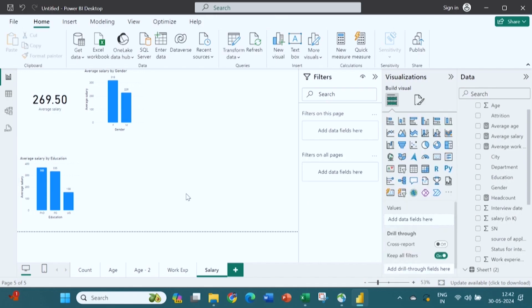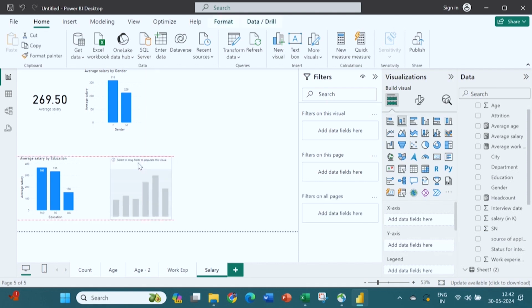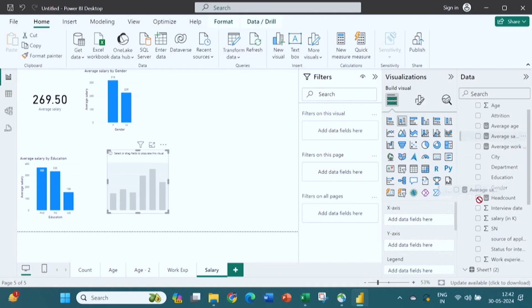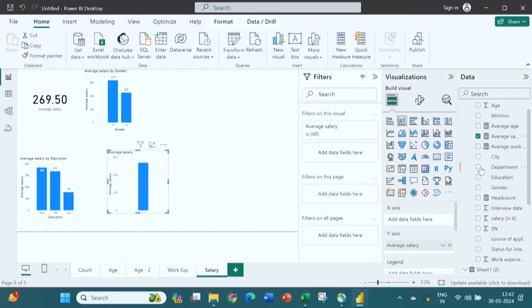So next, you can see the education wise that we have done. If you want to know department wise, so I will select a graph again. So, I have selected it again, so x and y axis has come, so I will put average salary into the y, and department I will put into the x.